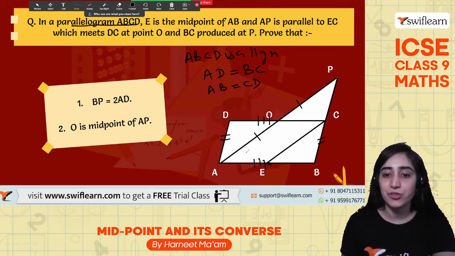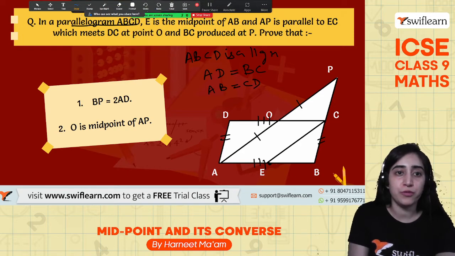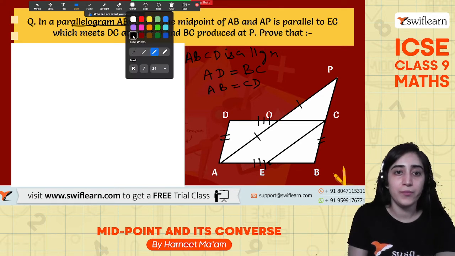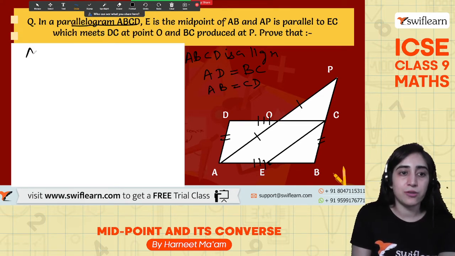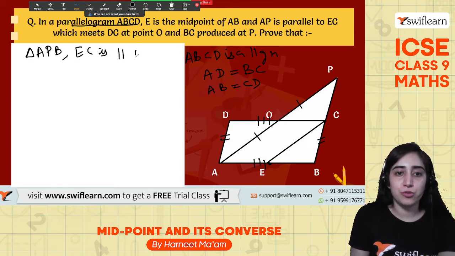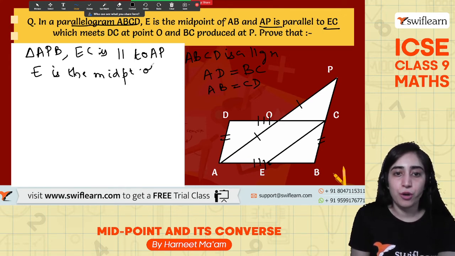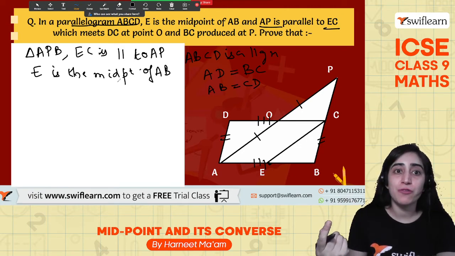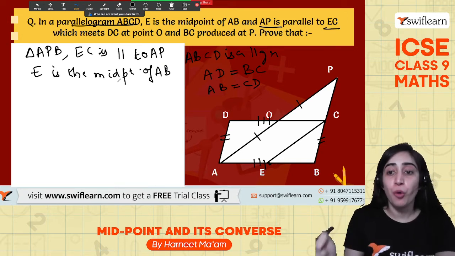So what do? I'll take a triangle, this bigger one. So let me make a whiteboard for you. Let us see how do we do this. All right, so here we go. So we'll talk about a triangle APB. So if EC is parallel to AP, that was given to us that EC is parallel to AP. So that's what I said, EC is parallel AB. So that means E is the midpoint of AB, right? So if it's parallel and it's a midpoint, what does it give me from the midpoint theorem? That C is a midpoint of BP.